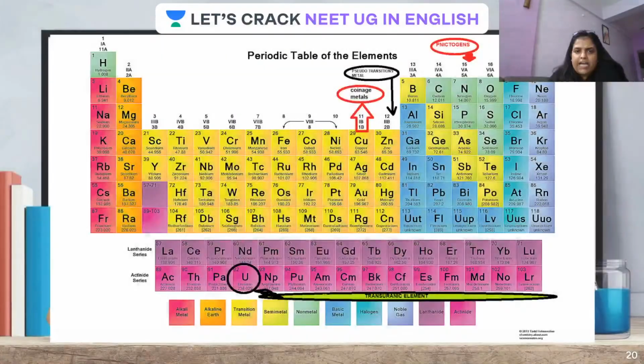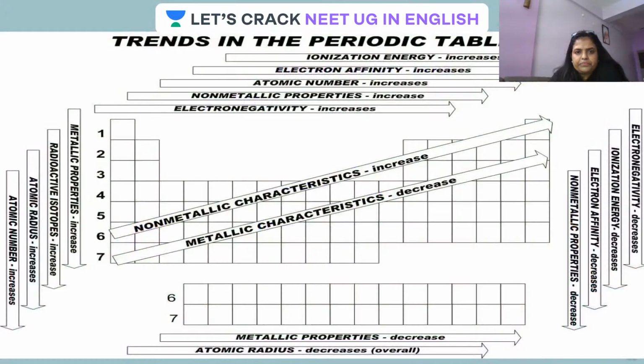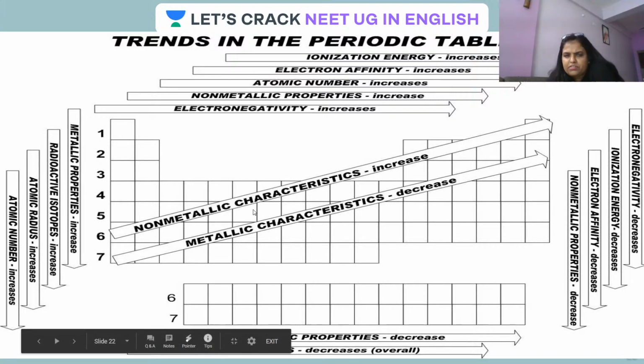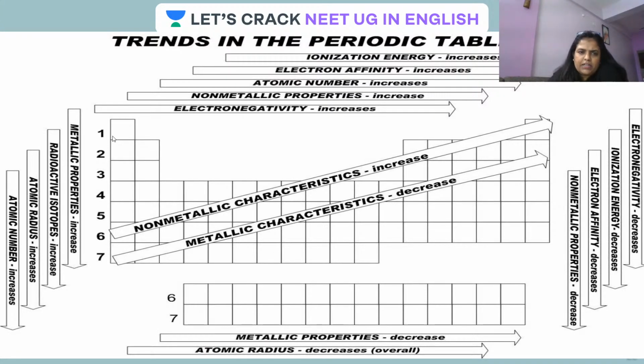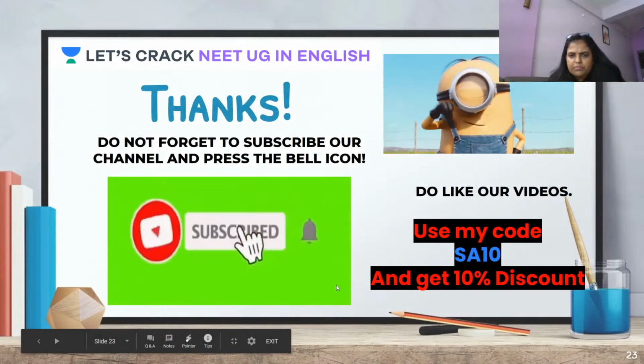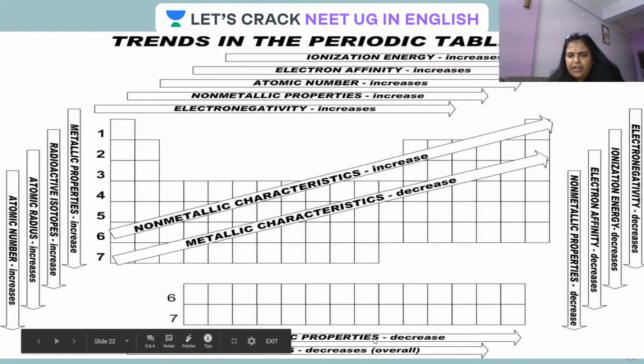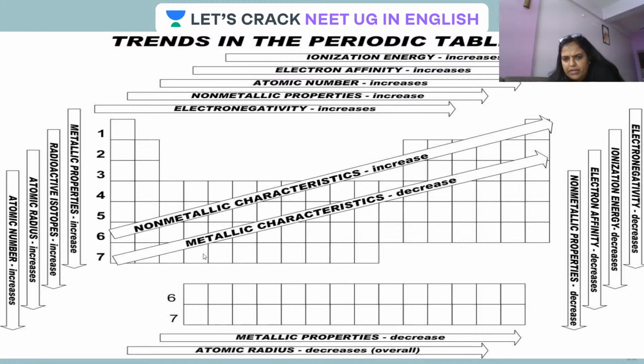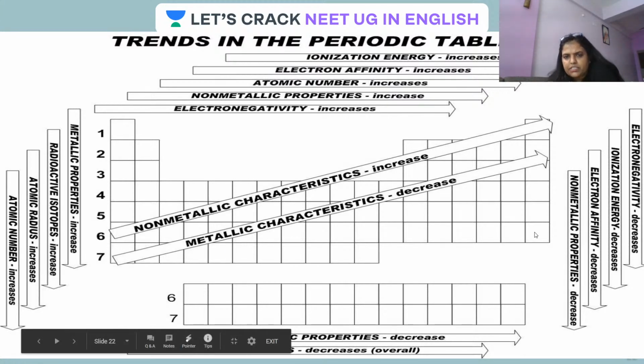Now you must have seen that in this periodic table, if we see a random trend like this side, you can see that in this direction non-metallic character is increasing and metallic character is decreasing. Or here also you can see this metallic property is increasing in this direction, this way. And in this direction, if we move, the metallic property decreases.